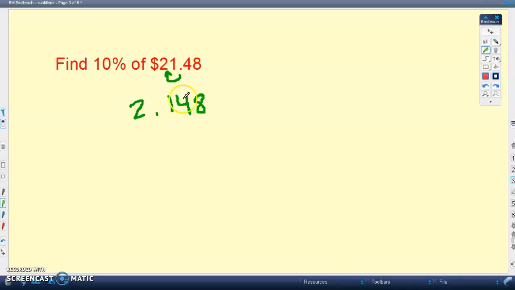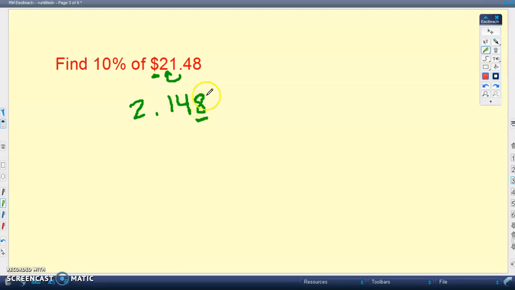Now we're talking about money right here. So what we want to do after we do this is remember that money only goes to the penny, in other words, the hundredths place. Well, I've got a number outside of that to the right, so I have to see, does this number affect that hundredths place at all?